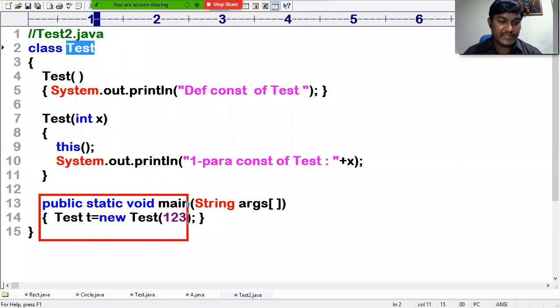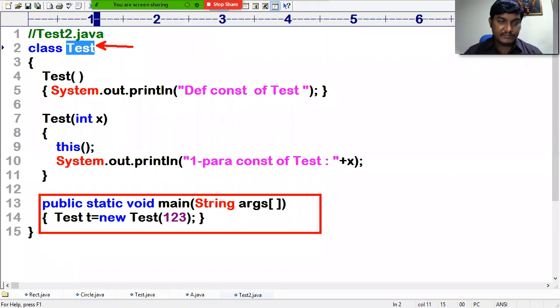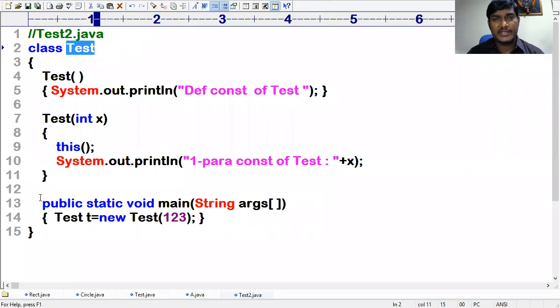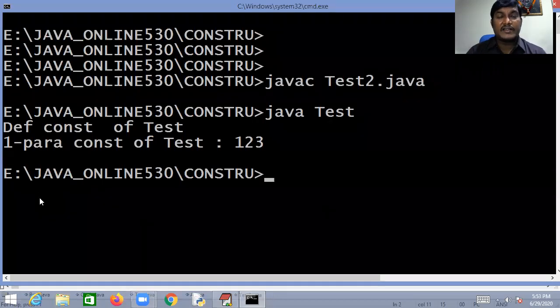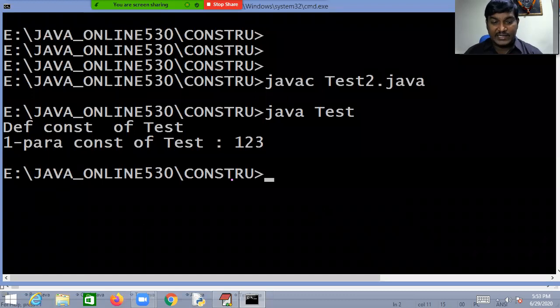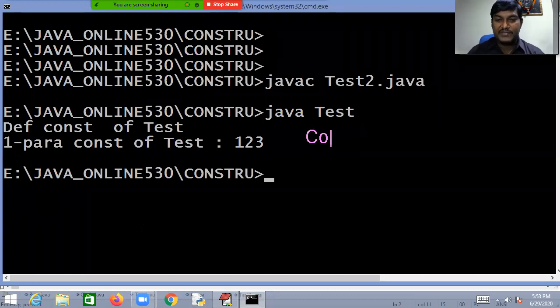The main method is defined in which class? The Test class. Then you have to give this. Then you have seen that the default constructor of Test is executed, and after that the parameterized constructor of Test is also executed. I hope you have understood very clearly what constructor chaining is.